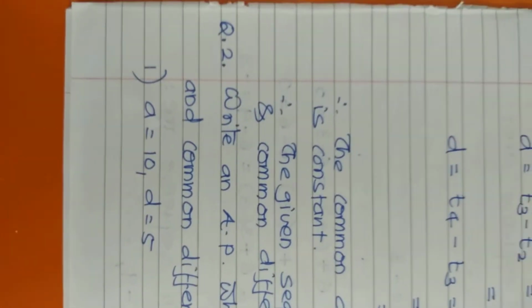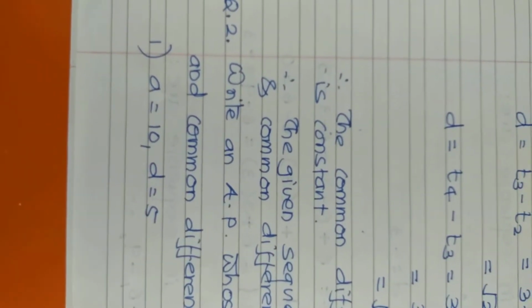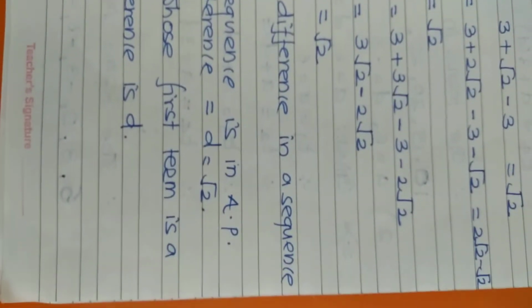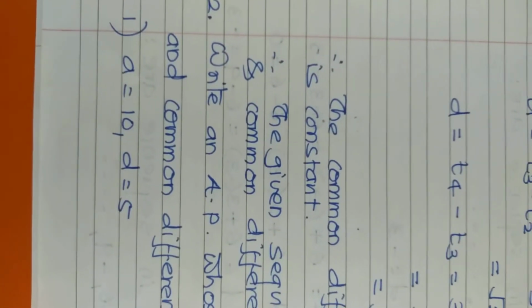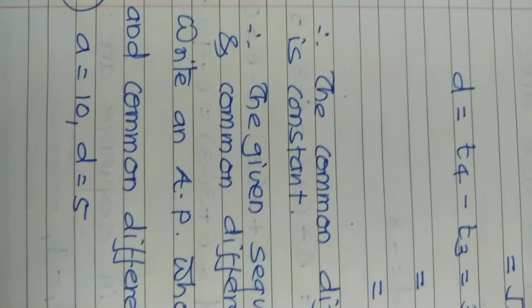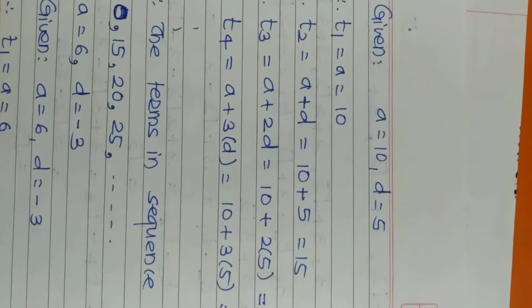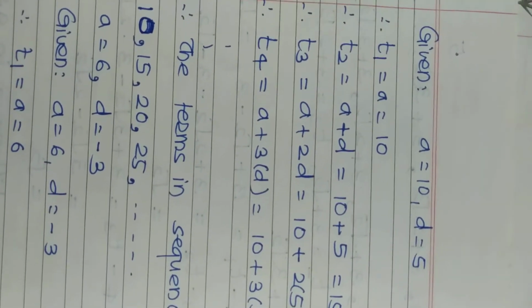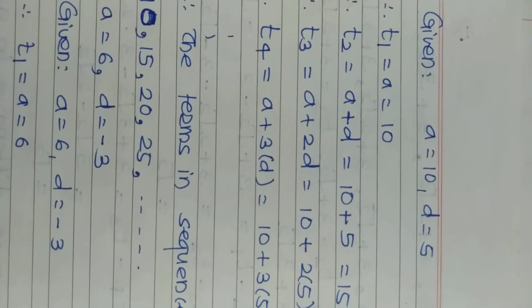Now the next question, the second one. Write an AP whose first term is a and common difference is d. Values are given. First example: a equals 10 and d equals 5. T1 means a, which is the first term. Then we have to add the difference successively.